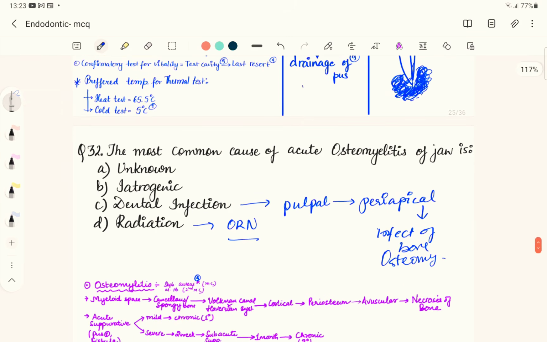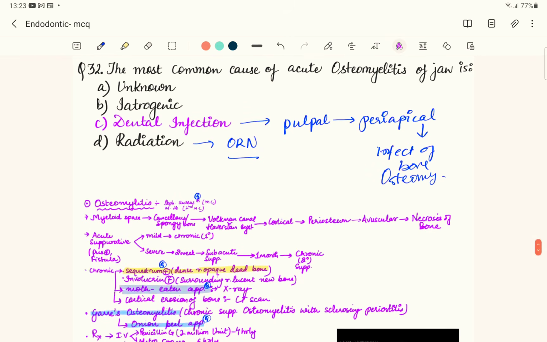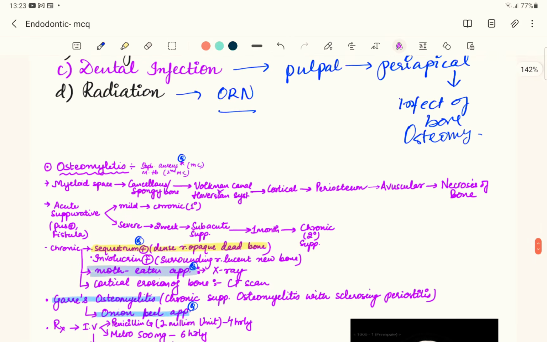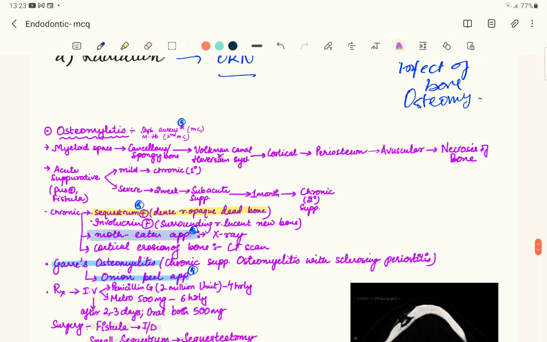So the answer of this question is going to be a dental infection. Infection from the teeth can go into the bone and cause osteomyelitis, especially of the jaw. So let's revise a few points about osteomyelitis. It is caused by Staph aureus. In fact, most of the bone infections are due to Staph aureus.